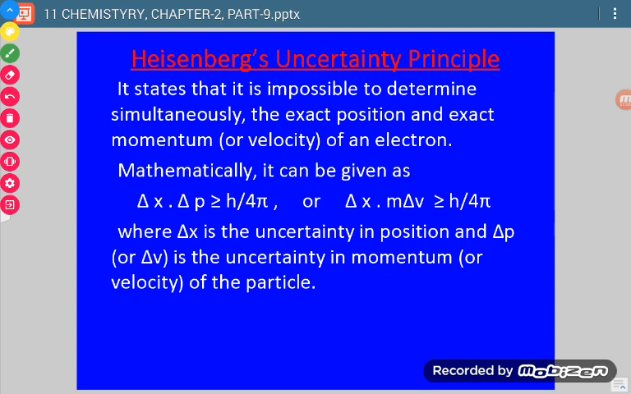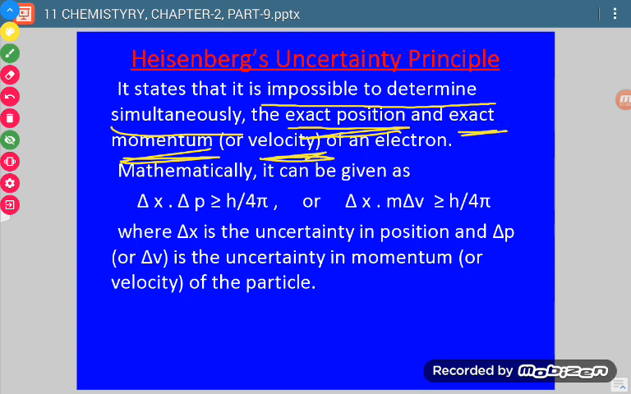Now what is the principle? This principle states that it is impossible to determine simultaneously the exact position and exact momentum or velocity, one and the same thing, of a microscopic particle. Here we are talking about an electron, so we can write: of an electron.